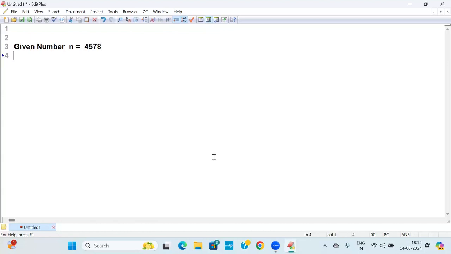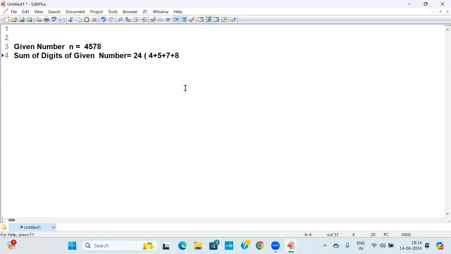I want to find the sum of the digits of the given number. The sum of digits is 4 plus 5 plus 7 plus 8. 4 plus 5 is 9, 9 plus 7 is 16, 16 plus 8 is 24. So I need to print 24.